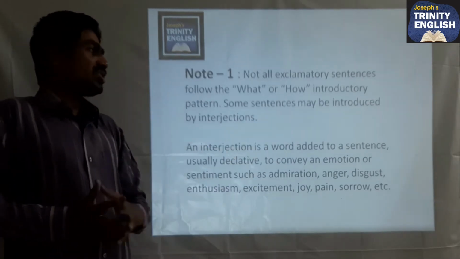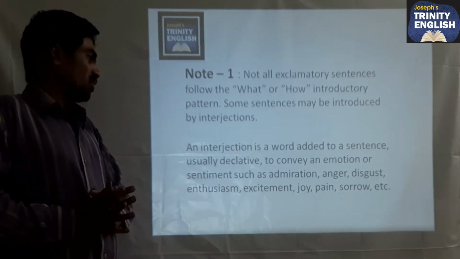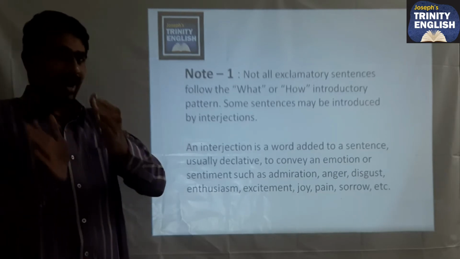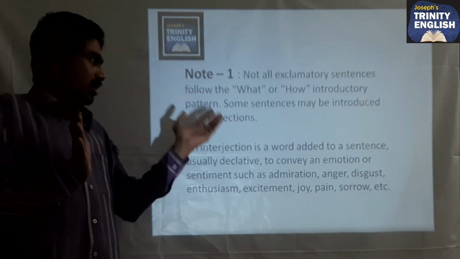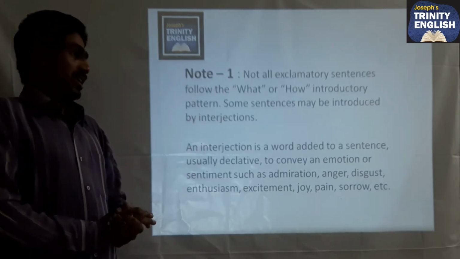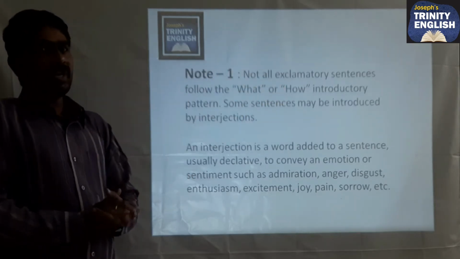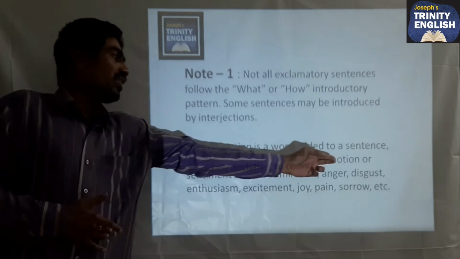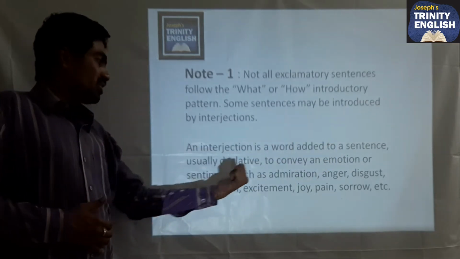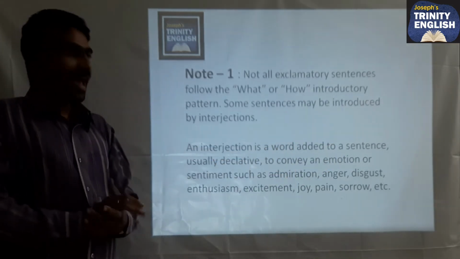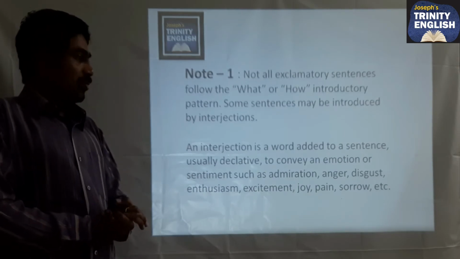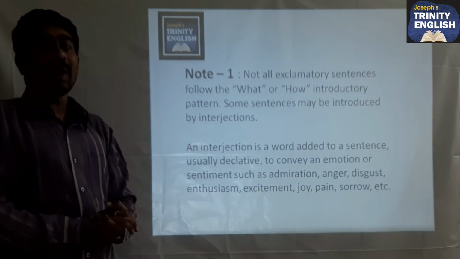An interjection is a word added to a sentence, usually a declarative sentence. When you add an interjection to a declarative sentence, we have exclamatory sentences with interjection. These convey an emotion or sentiment such as admiration, anger, disgust, enthusiasm, excitement, joy, pain, sorrow, etc.